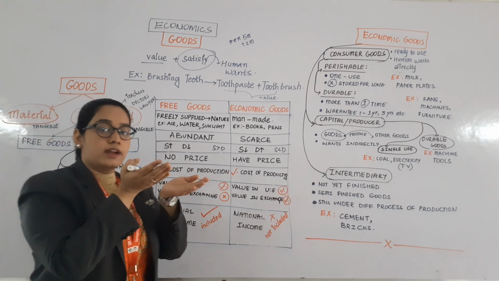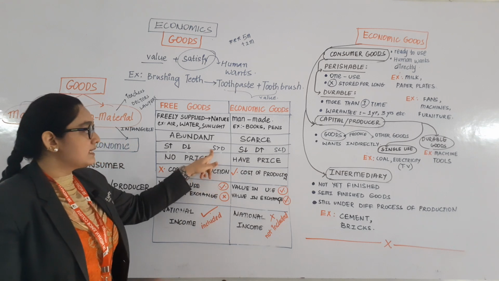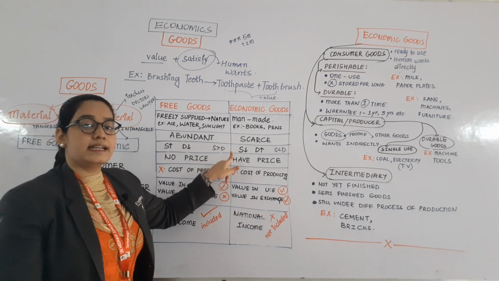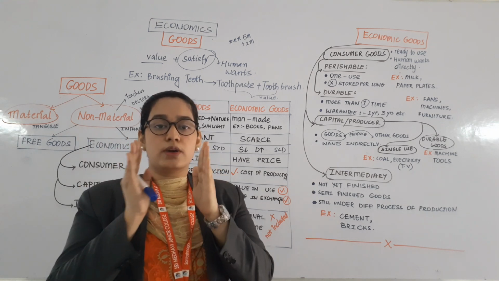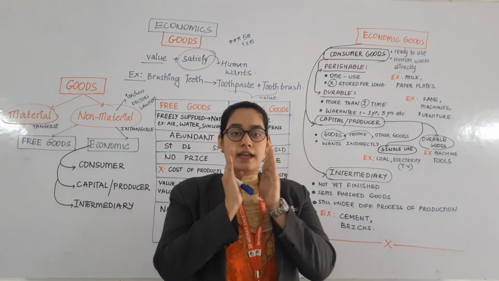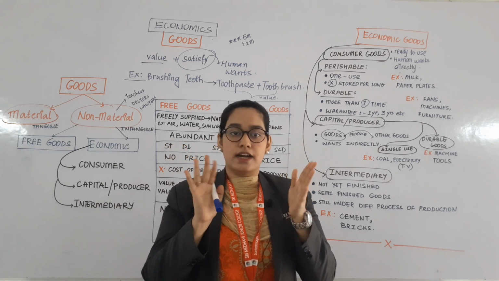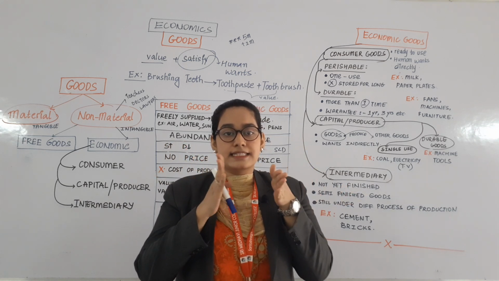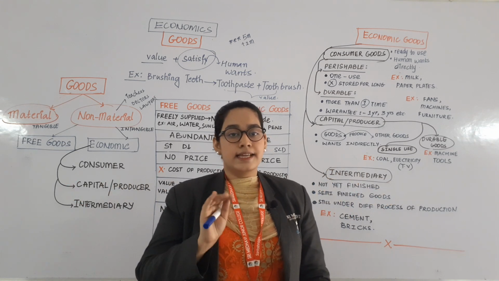Next, the third thing is that the supply is always more and the demand is less for free goods. Supply is more than demand. For example, I cannot say that I require only this much of air. I cannot say that I require this much of oxygen. Can I say that? No. The supply is unlimited, but the demand is always less.